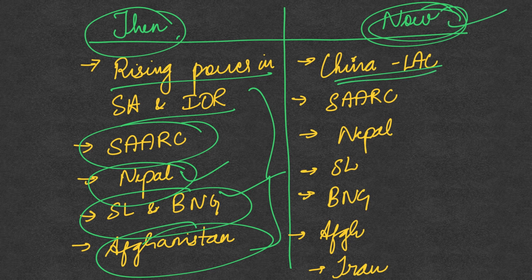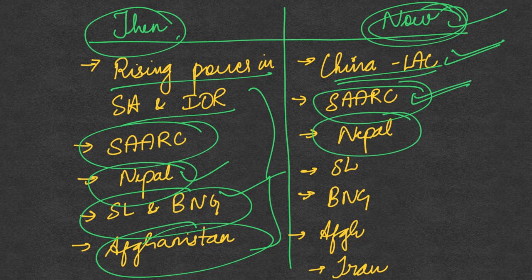So now, on the other hand, we see an entirely different scenario where on the one hand, China is being very aggressive at the Line of Actual Control. SAARC also stands very inactive because India has always, in SAARC as a forum, highlighted the issue of terrorism, and it wants the other countries also to highlight this issue of terrorism against Pakistan. So the entire SAARC thing has become more India-Pakistan centric, and it has also lost its vitality. So this has been the issue with SAARC.